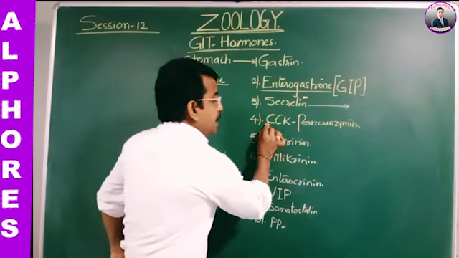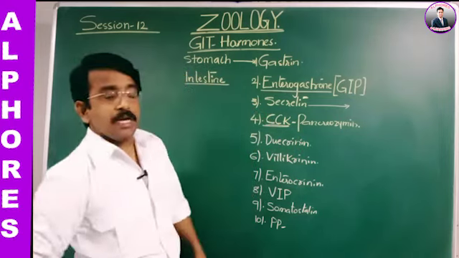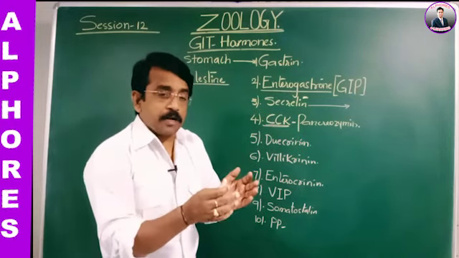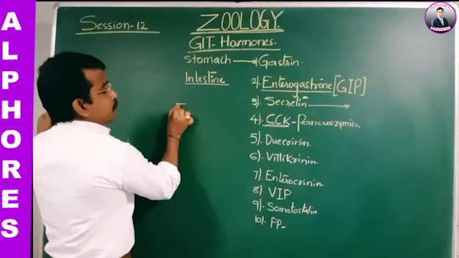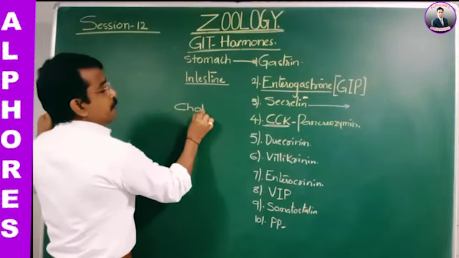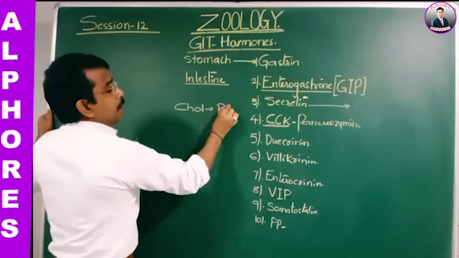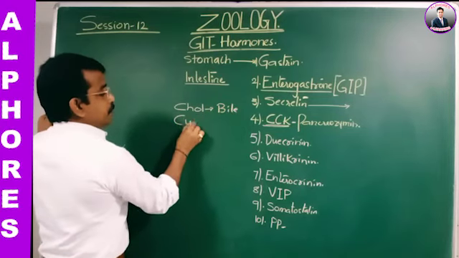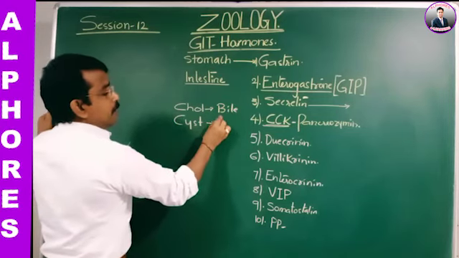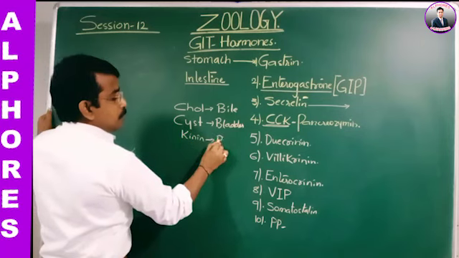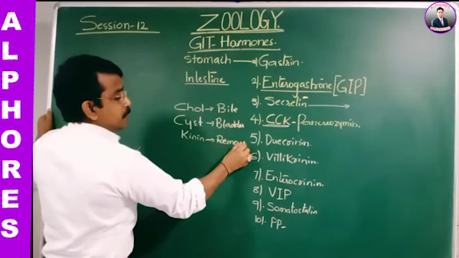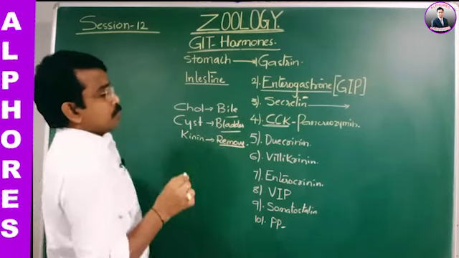So the meaning itself gives us the functional role of CCK.